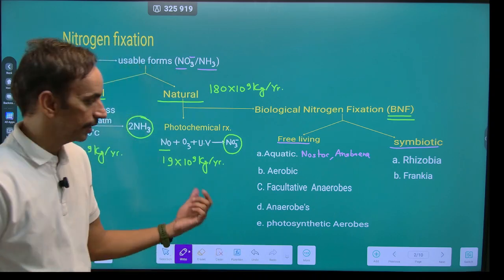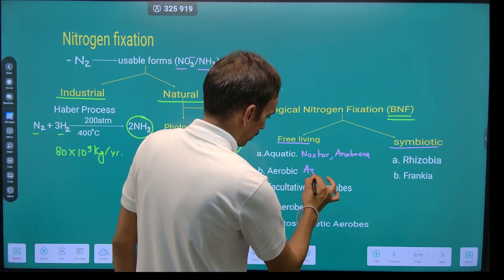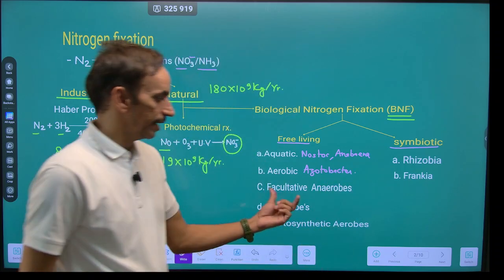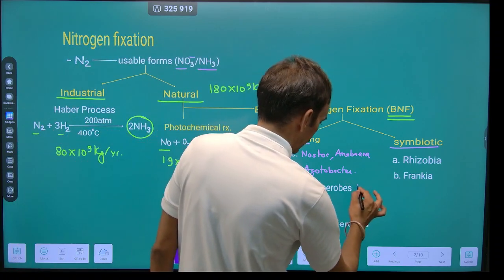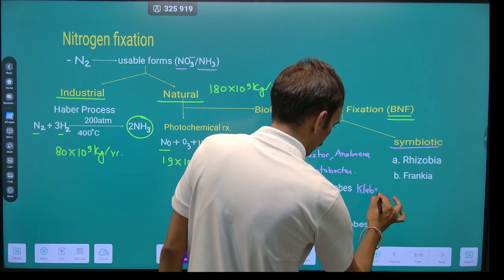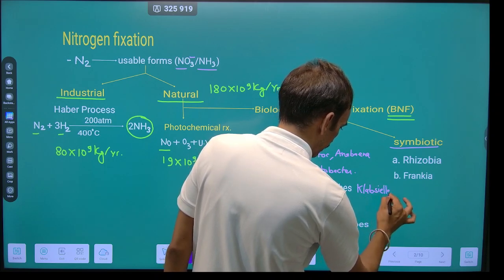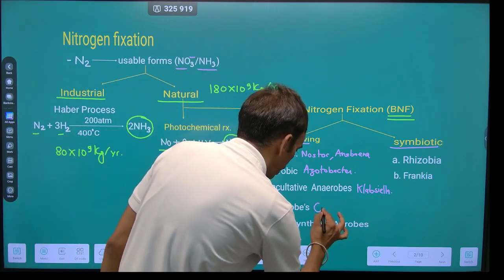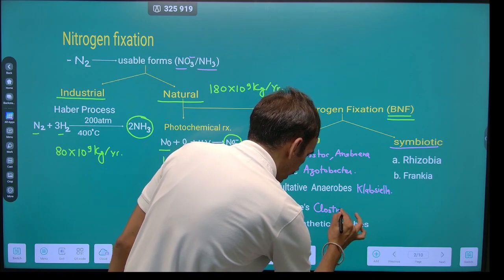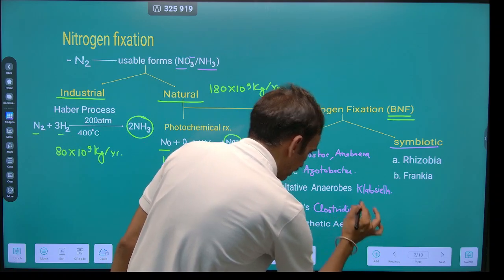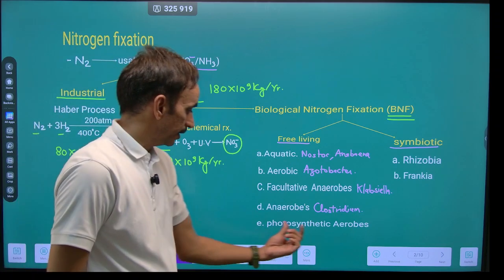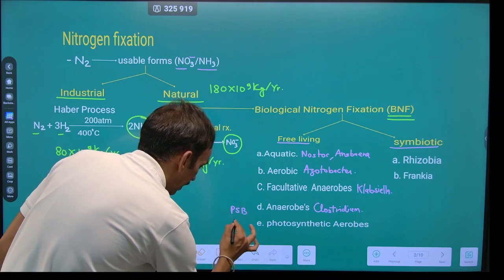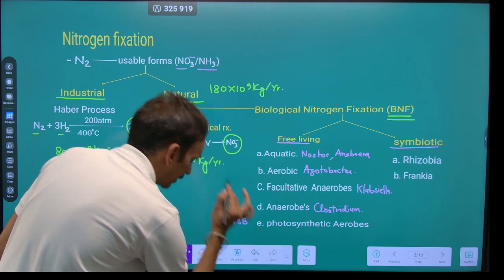There are aerobic bacteria in the form of Azotobacter as well as Azospirillum. There are facultative anaerobes like Klebsiella, which carry out nitrogen fixation under anaerobic conditions. There are anaerobic bacteria in the form of Clostridium, as well as some archaebacteria in the form of Methanococcus. There are photosynthetic bacteria, which include the purple sulfur bacteria as well as some green sulfur bacteria.